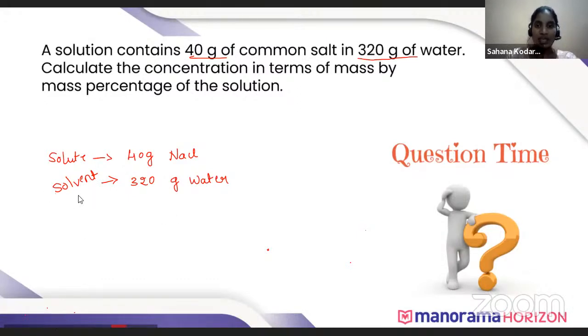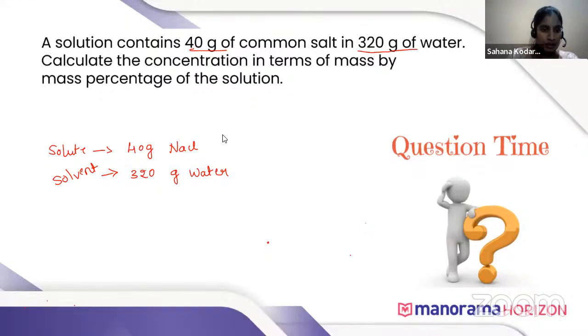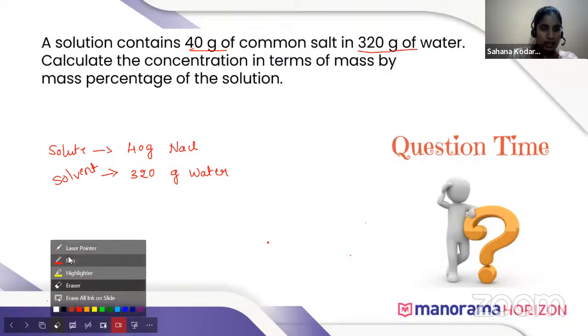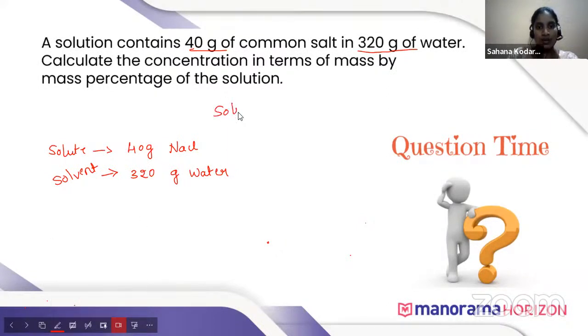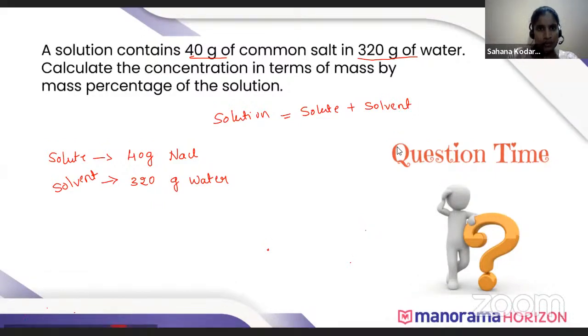I thought it is a solution, so it is a solvent. For solution, as we know, solution is equal to solute plus solvent. It will always come solute by solution.